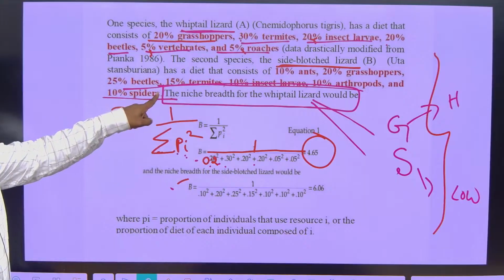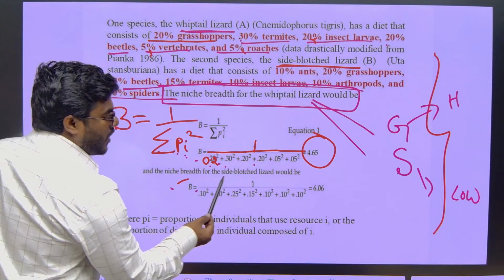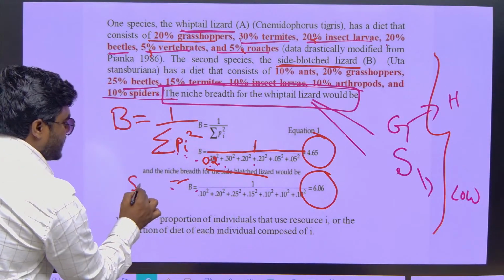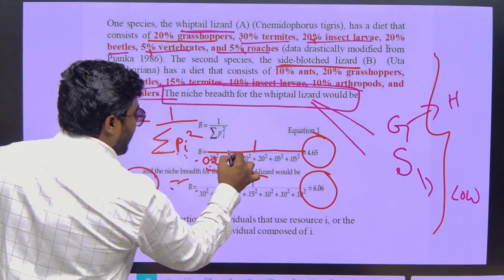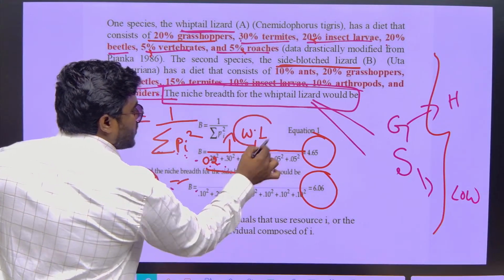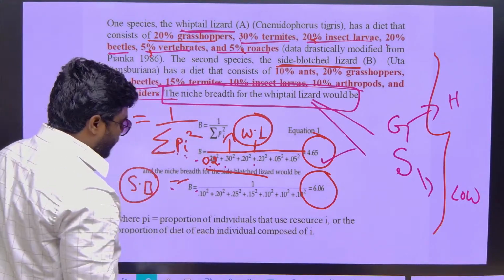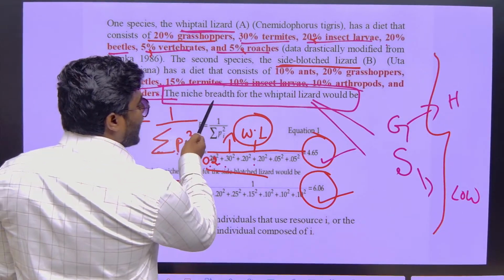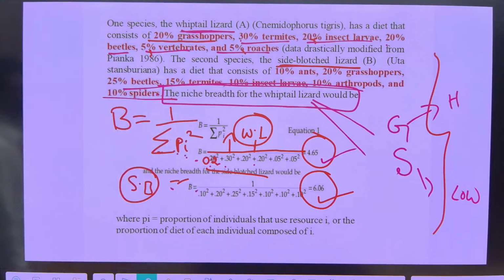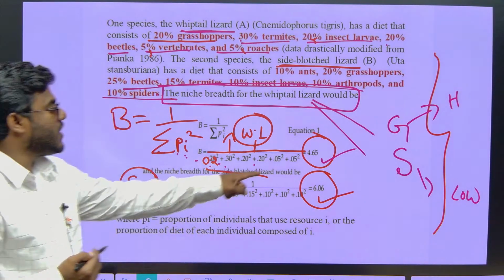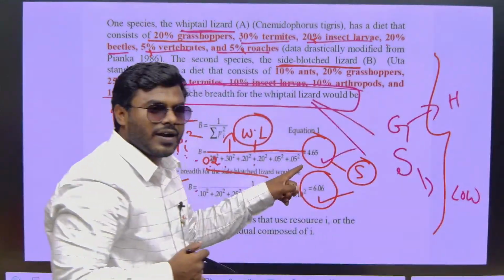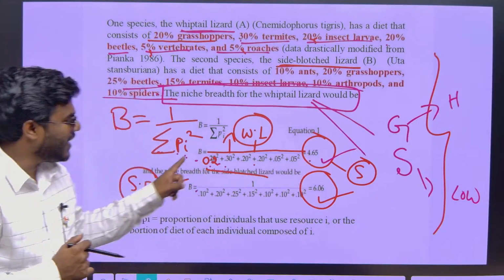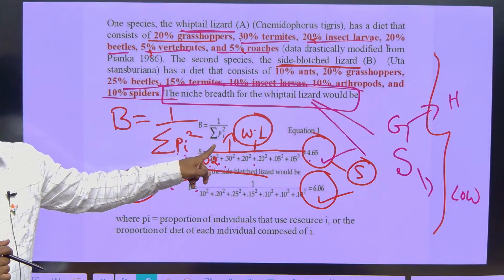Same thing we have to do here also. Then we will get the niche breadth of side-blotched lizard also. Correct? Now this is the side-blotched lizard and this is whiptail lizard. So whiptail lizard niche breadth is 4.65, side-blotched is 6.0. See, what is the question? Niche breadth of whiptail lizard. Tell me, specialist or generalist? It is definitely a specialist. Correct? Because niche breadth is completely smaller. Okay, so very simple formula, remember 1 by sum of Pi square.